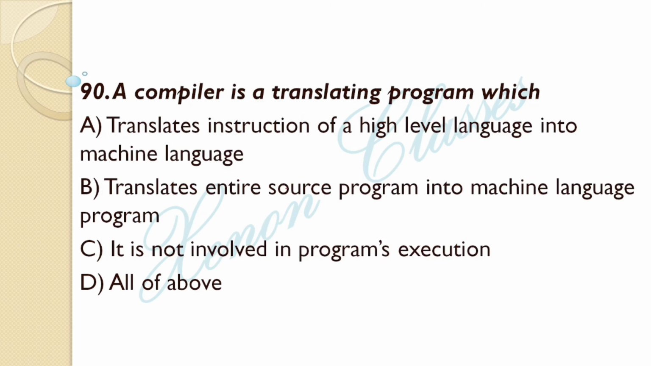Go to next question. A compiler is a translating program which translates instructions of a high level language into machine language, translates the entire source program into machine language, and is not involved in program execution. All are correct answers. Option D is correct.